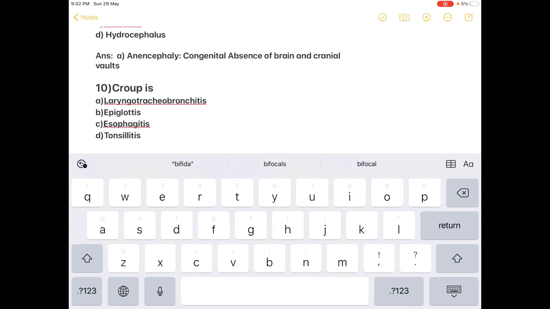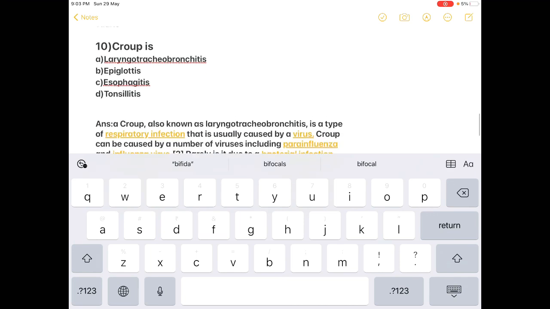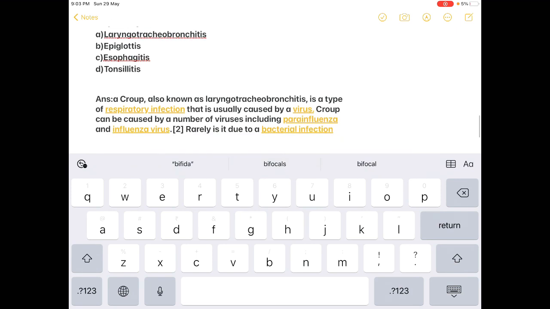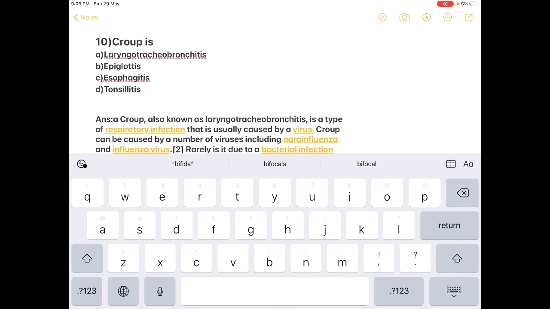Croup is: option A laryngotracheobronchitis, option B epiglottitis, option C esophagitis, option D tonsillitis. What is croup? Croup is also known as laryngotracheobronchitis. It is a type of respiratory infection that is usually caused by a virus. Croup can be caused by a number of viruses including parainfluenza and influenza. Rarely it is due to bacterial infection. So the correct answer here is A, croup is laryngotracheobronchitis.